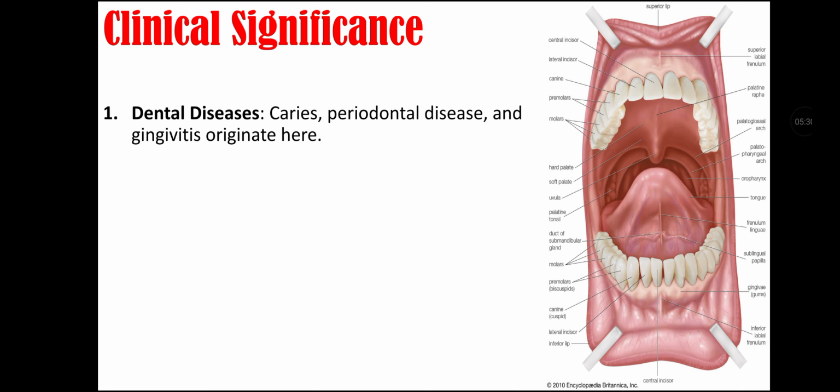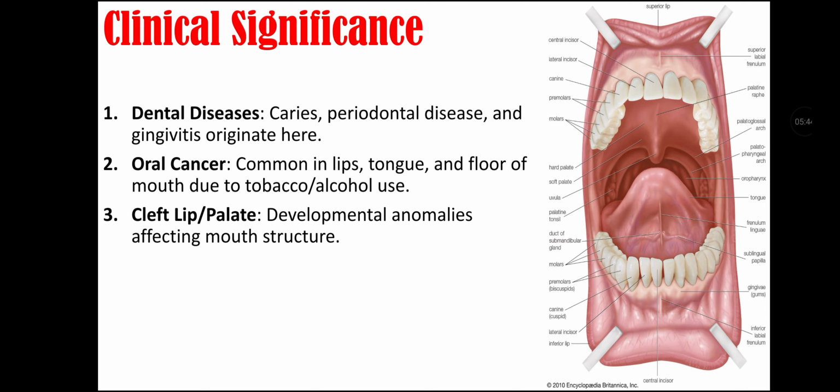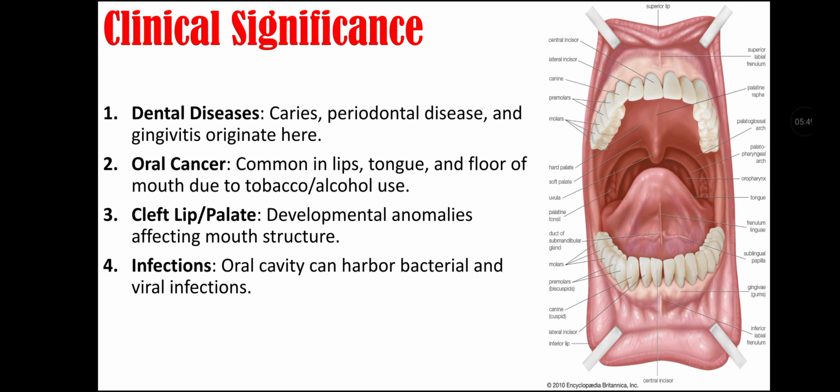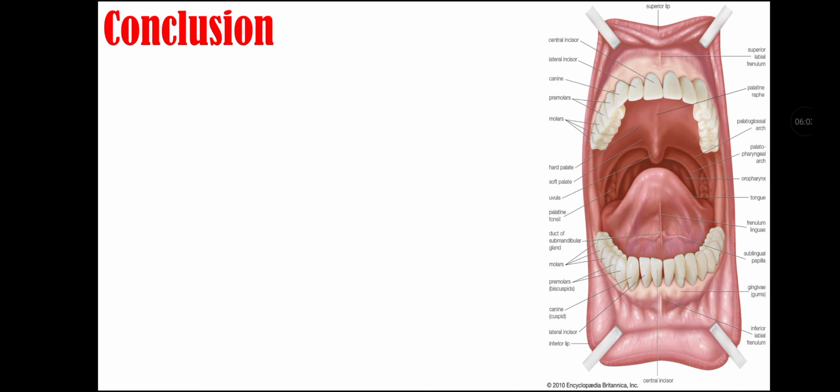Clinical significance of the mouth. First is dental diseases that include caries, periodontal disease, and gingivitis that originate in the mouth. Second is oral cancer that is common in the lips, tongue, and floor of the mouth due to tobacco and alcohol use. Third significance is cleft lip and palate that are developmental anomalies that affect mouth structure. Fourth significance is infection, as the oral cavity can harbor bacterial and viral infections. Fifth significance is nutritional deficiency, as manifestations like glossitis or mouth ulcers represent nutritional deficiencies.